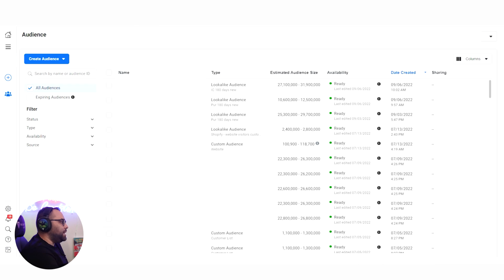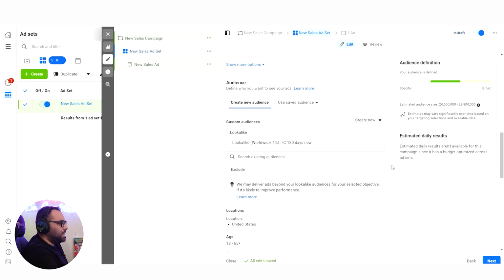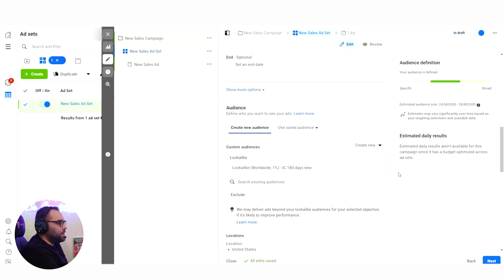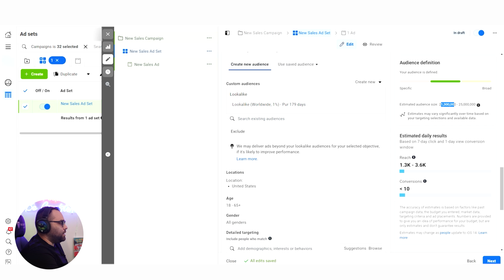And that means that it's also changing inside here, because over here in the 1% lookalike that I have created targeting United States, you can see that we have 24 to 28 million, while in the other one the estimated was 21 to 25. You can actually see that the estimated reach in United States is different. So the full potential in the bigger account was higher, but when we are targeting United States in the other account, we could see that we can target more people.